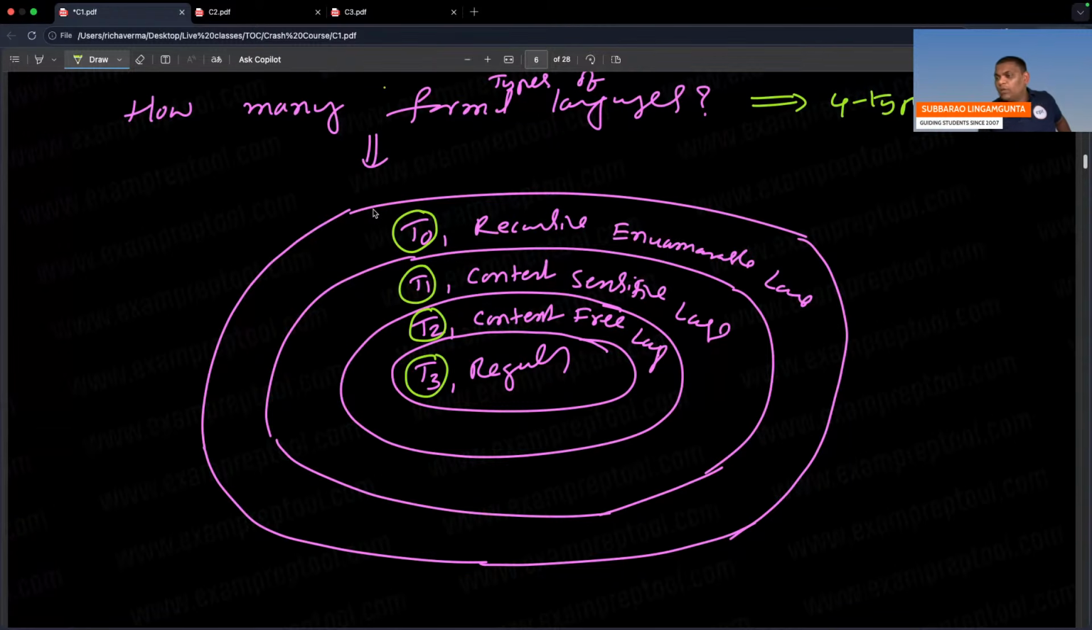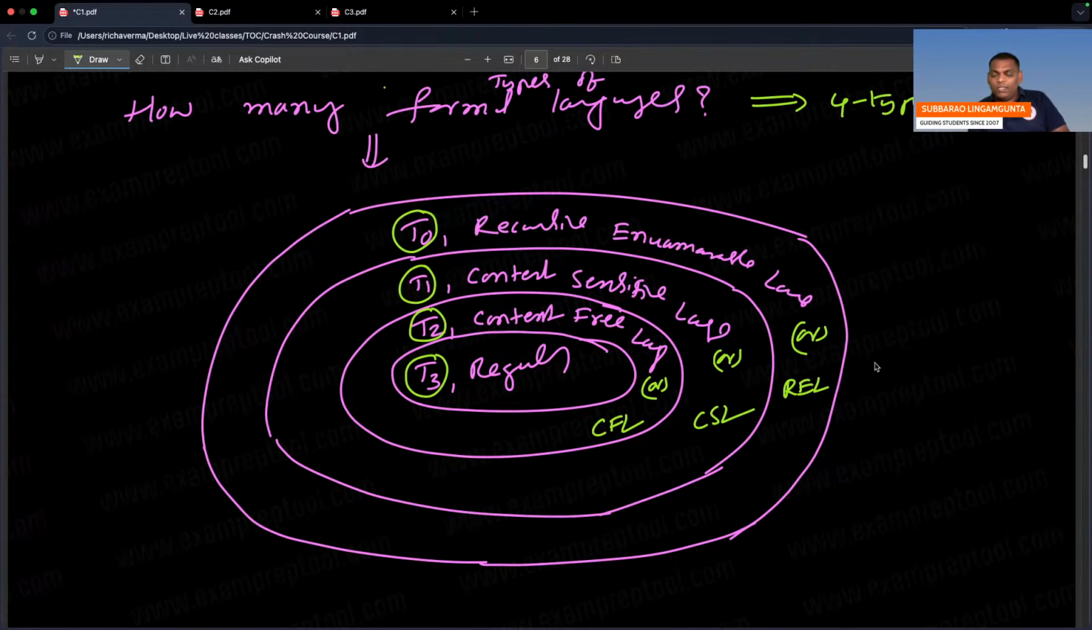Type 3, what is another name? Regular. You can say type 3, you can say regular. Right? Type 2, another name, context free language, which is also called CFL. Type 1, context sensitive language, CSL. Type 0, recursive enumerable language, REL. So how many types of formal languages? Four types. What are those? Type 3, type 2, type 1, type 0.